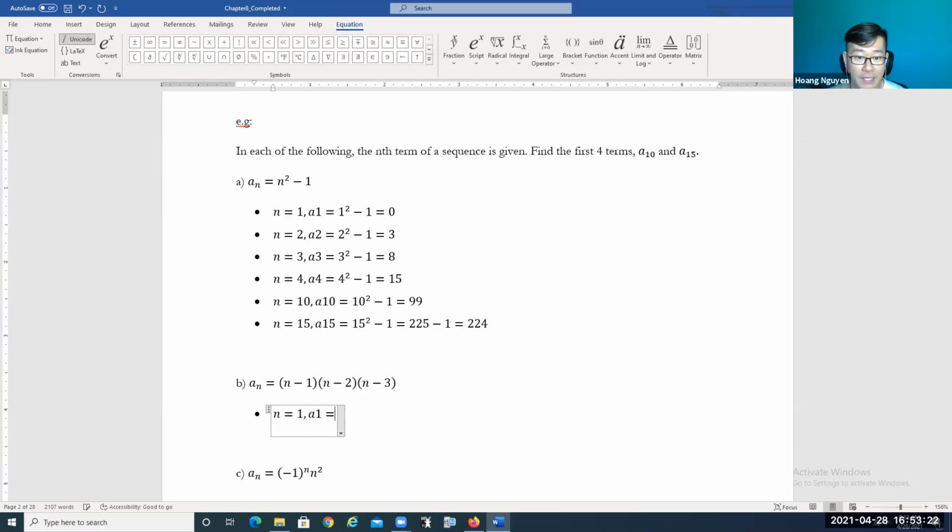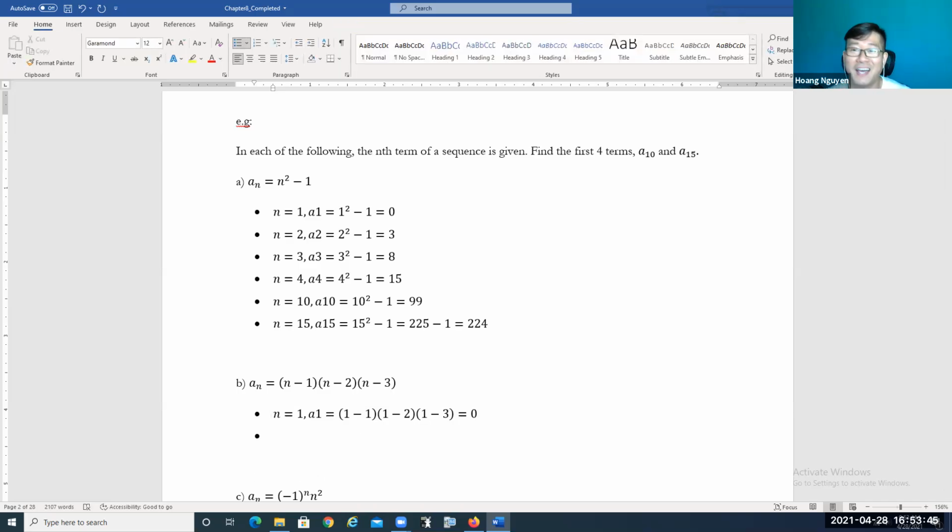We have a1 equal to 1 minus 1 times 1 minus 2 times 1 minus 3. What's the answer? 1 minus 1 is 0, so 0 times whatever is here is going to give you 0. So the first term is just 0.